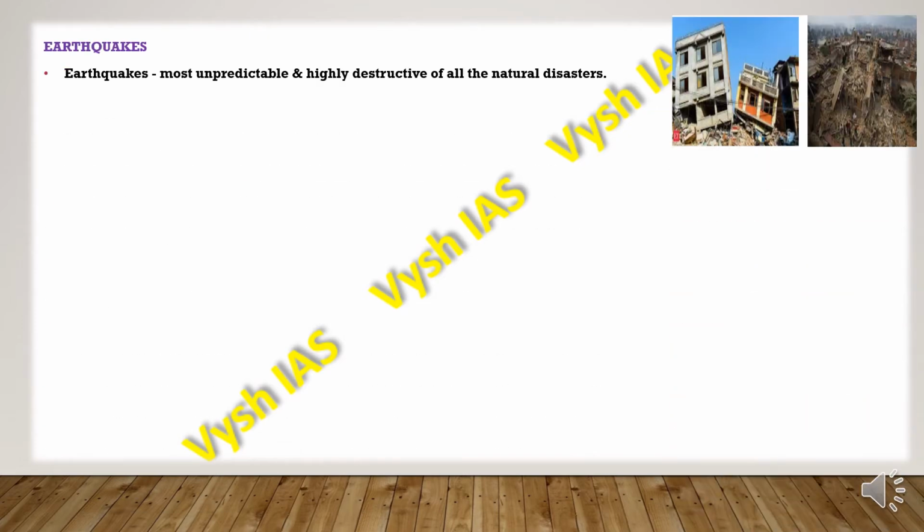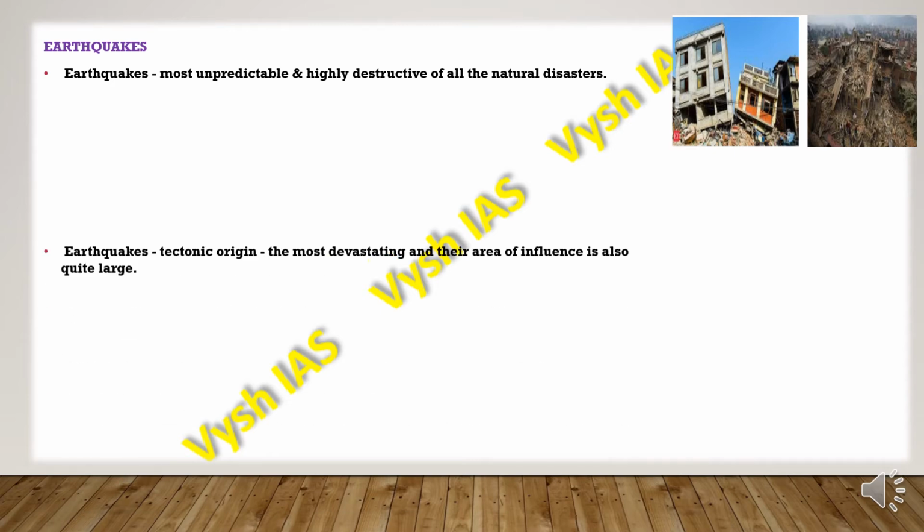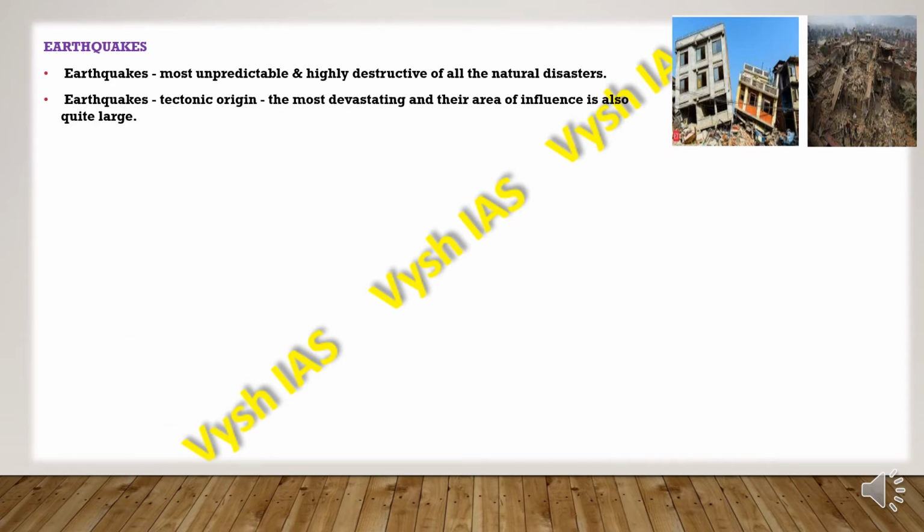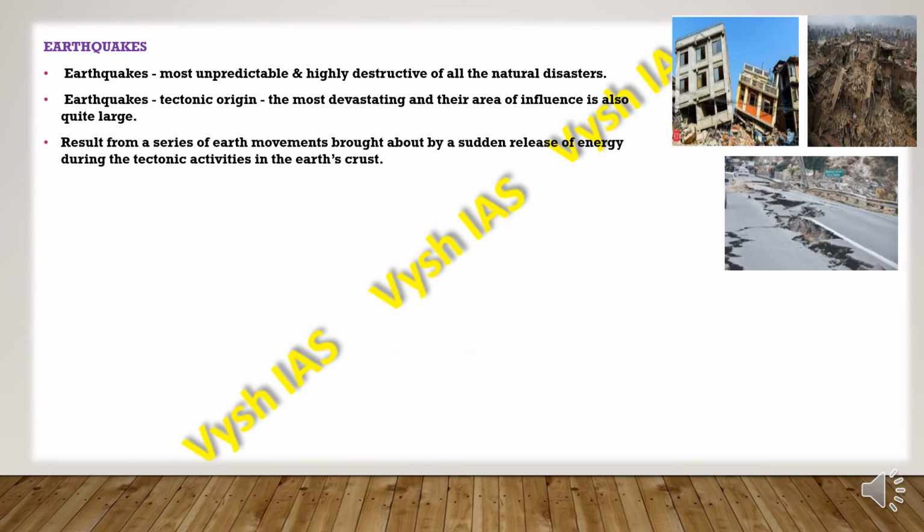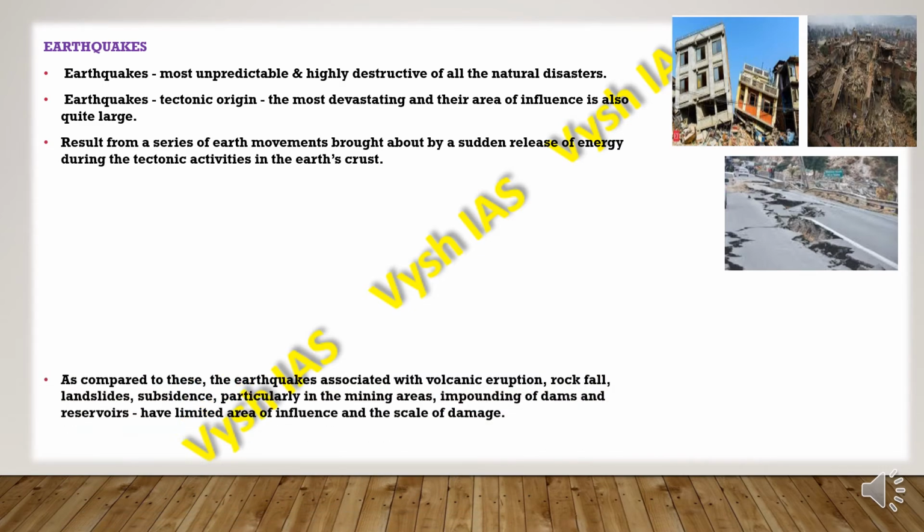So earthquakes are the most unpredictable and highly destructive of all the natural disasters, and they are tectonic in origin, the most devastating, and their area of influence is also quite large. They result from a series of earth movements brought about by the sudden release of energy during tectonic activities. When the plates beneath the earth's crust start moving, earthquakes will occur.